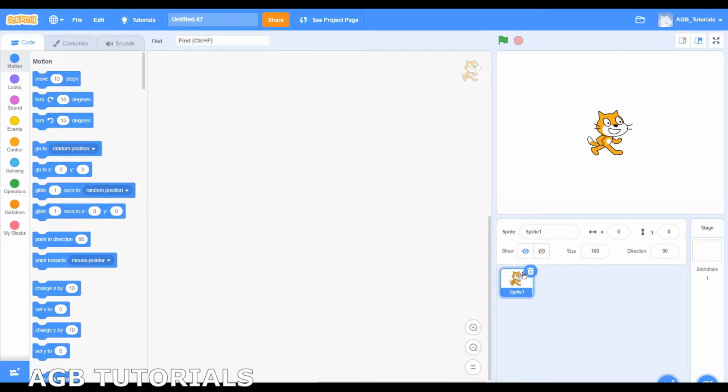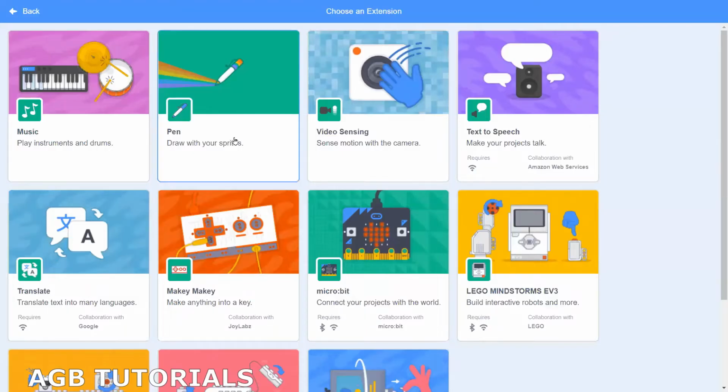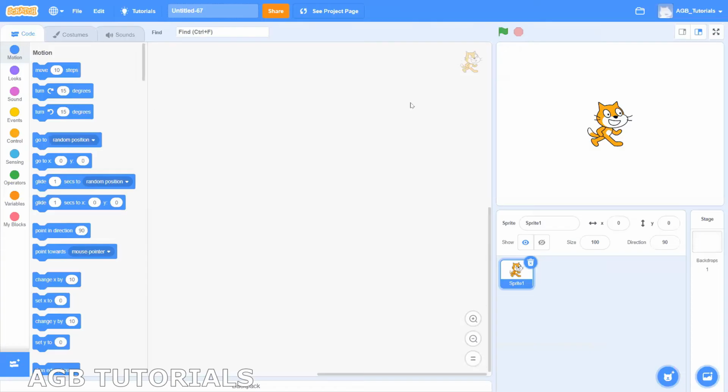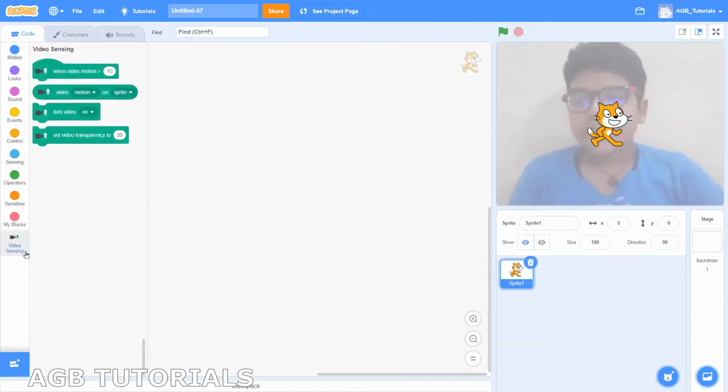So here I have my cat sprite. For this game, you would need the video sensing in the add extensions. Click on add extension and you can see many extensions here. Click on video sensing. This will open a new tab where you get new blocks.